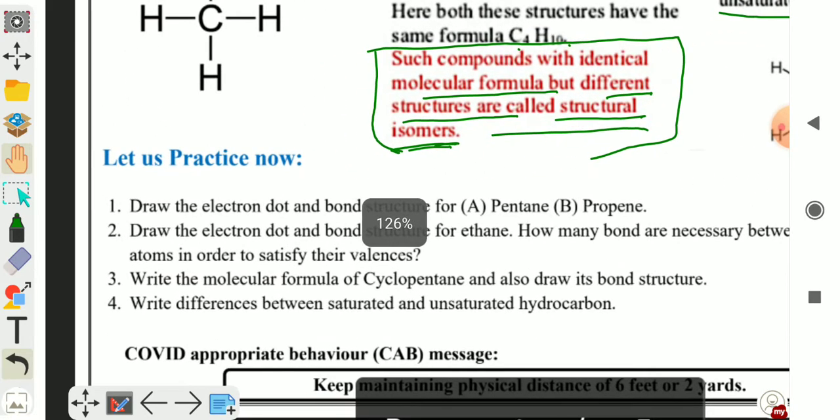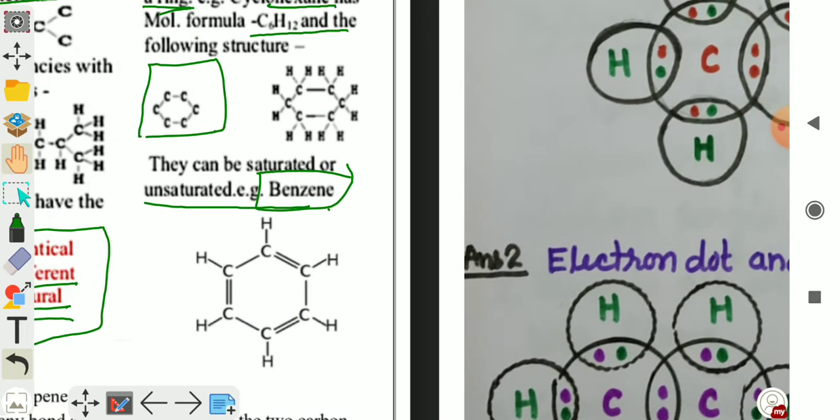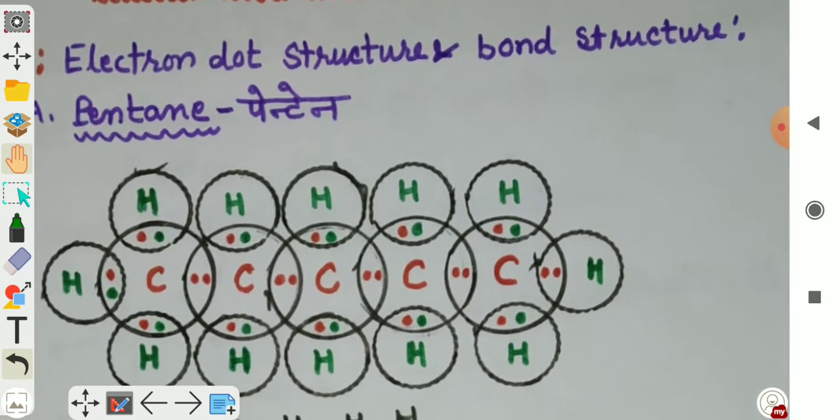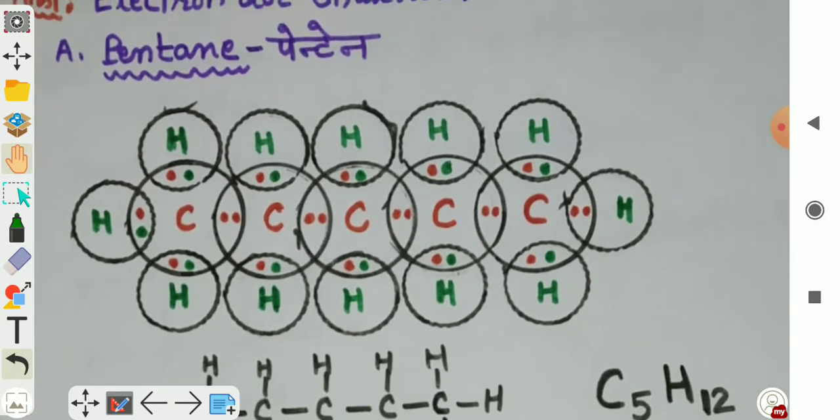Your first question is, draw the electron dot and bond structure for A pentane and B propene. You have to draw the structure. Here the structure is drawn for you. Electron dot structure and bond structure of pentane. Pentane means how many carbon atoms? Pentane means 5 carbon atoms, arranged in a straight chain structure.